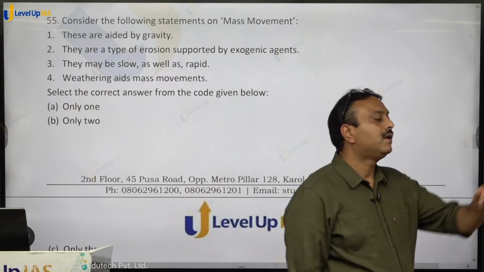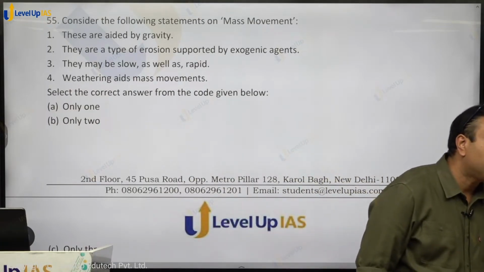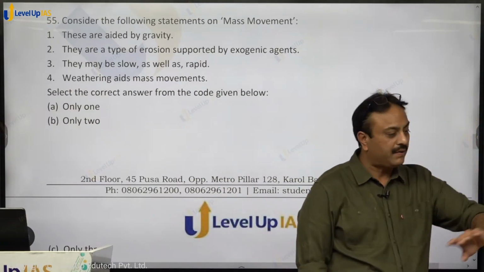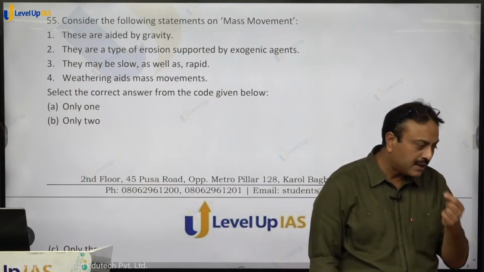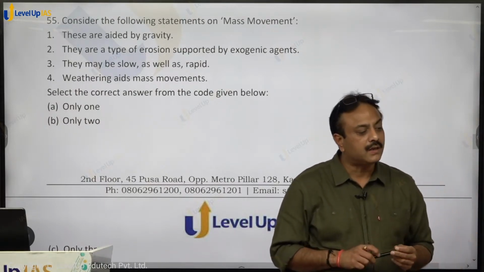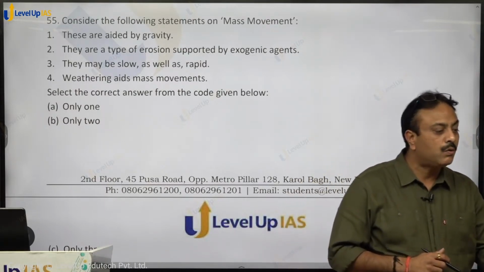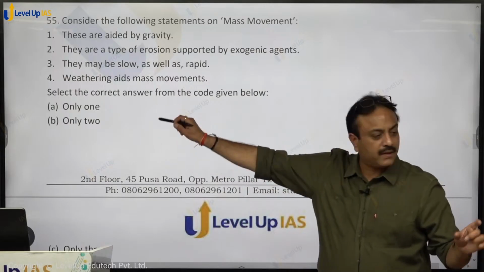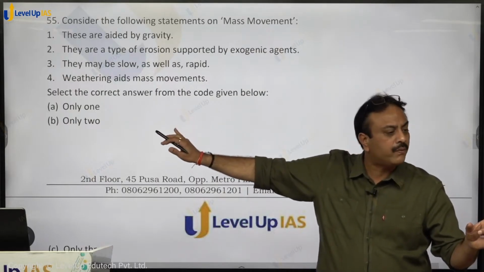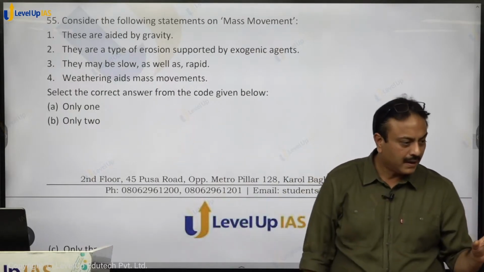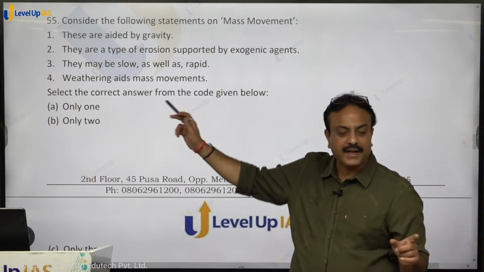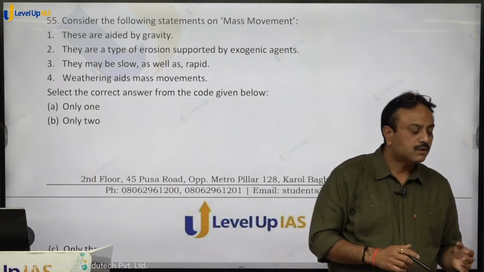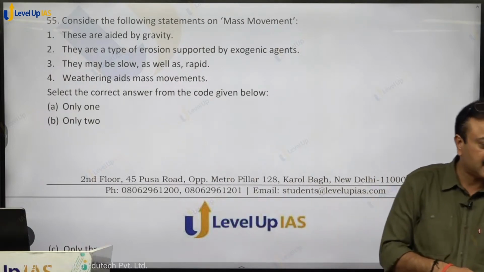Mass movement is basically moving down under the impact of gravity, right? Mass movement is not related to exogenic agent. Exogenic agent will do what? It will result in some type of weathering, right? And it is already written that weathering aids mass movement. So because of exogenic agent like